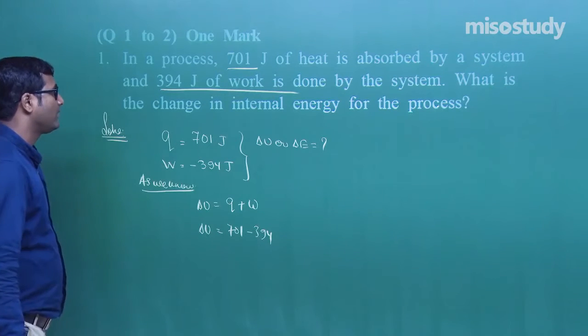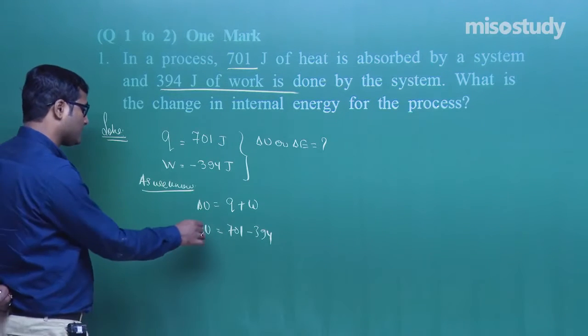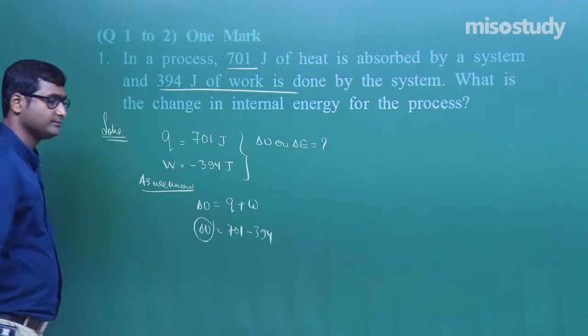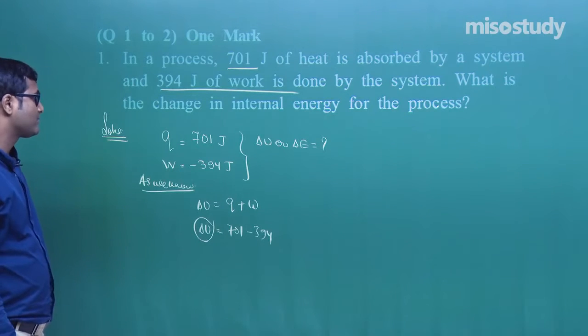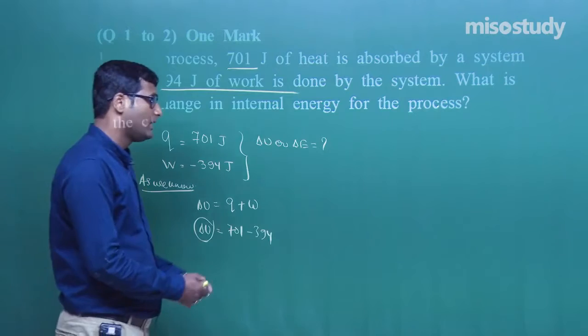After solving, what do we get, my friend? That is the internal energy. Am I right? Yes sir, you are absolutely right. Simple question, you can easily solve such questions.